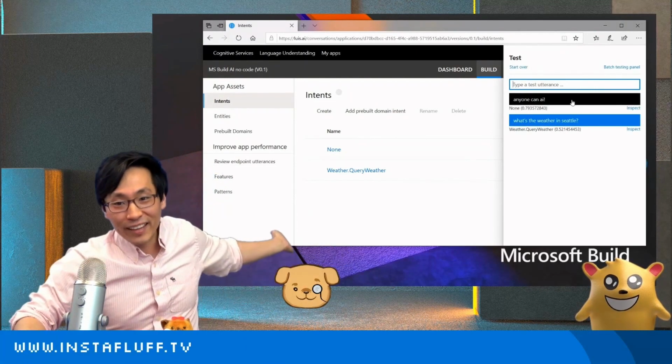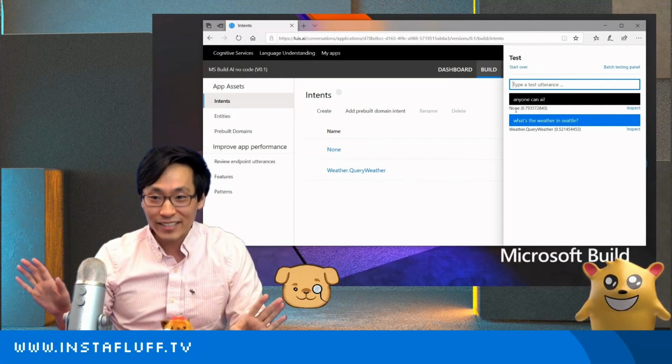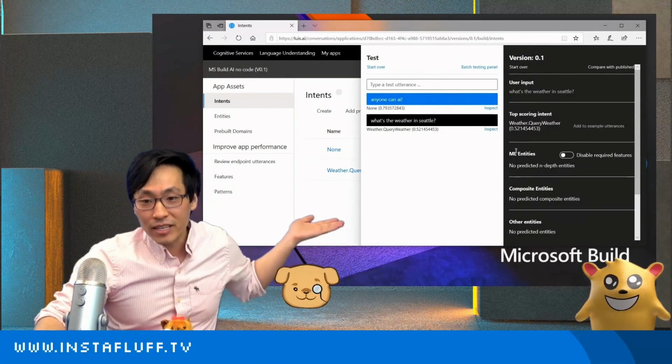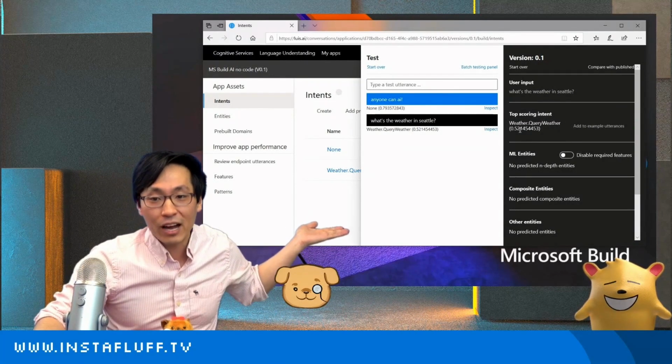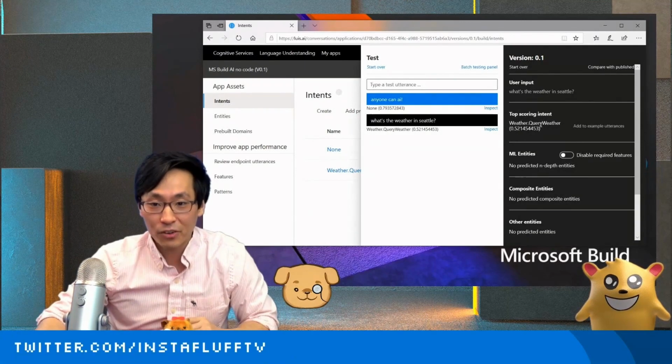And oh, would you look at that? It recognized that as none, as a nothing intent. And if you dig in, if you click on it, then you can see the confidence, how confident it was that that phrase was about the weather versus not. And we can do even better.